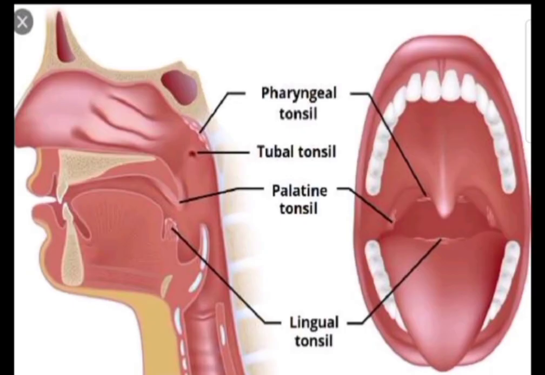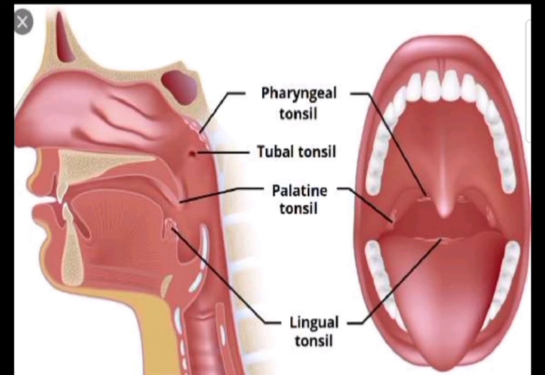As regards the structure of the nasopharyngeal tonsil, that is the adenoids, when we cut a section, you can see that this is a mass of diffuse type of lymphatic tissue in which there are lymphatic nodules embedded, and it is covered by pseudostratified columnar ciliated epithelium, which is the epithelium of the nasopharynx.